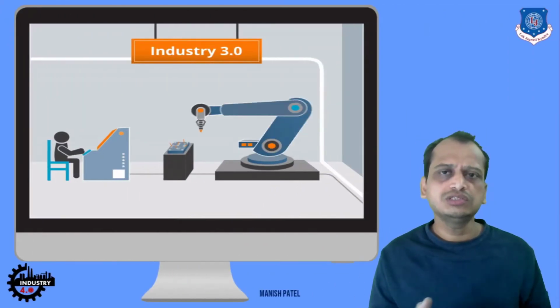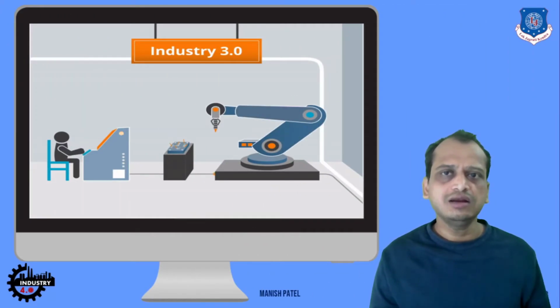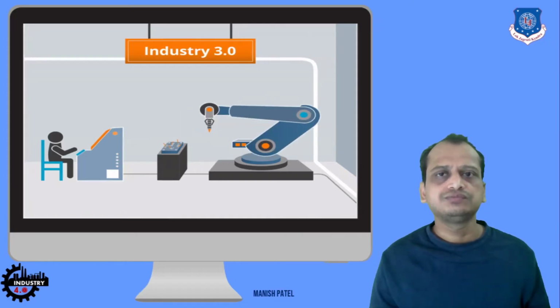Then we come to the Industry 3.0 revolution, with the invention of PC technologies, controllers, and integrated chips. This Industry 3.0 revolution started, and industrial robots were also integrated within the conventional manufacturing scenario.